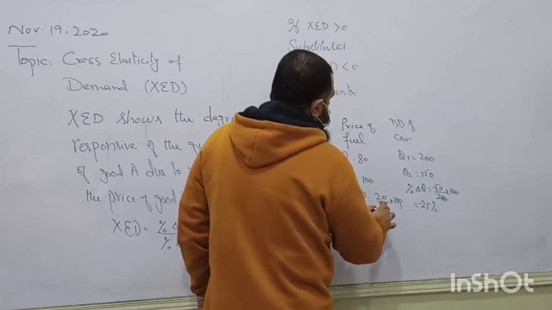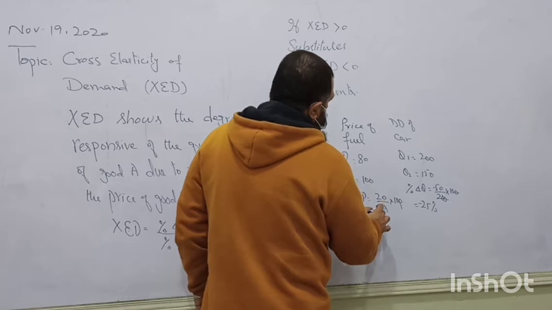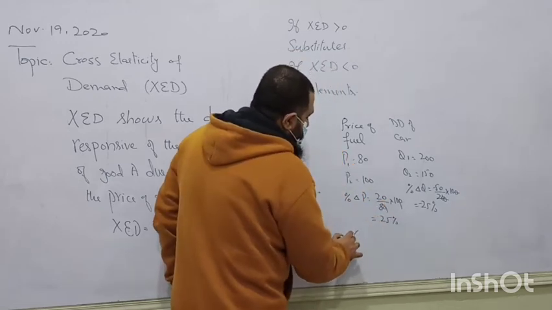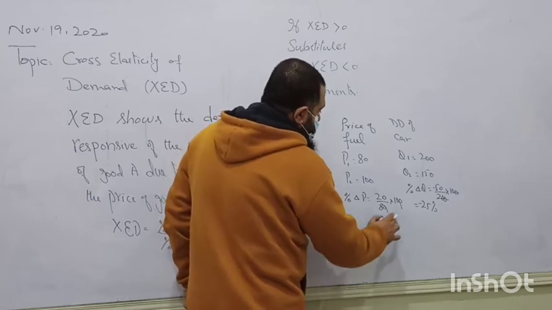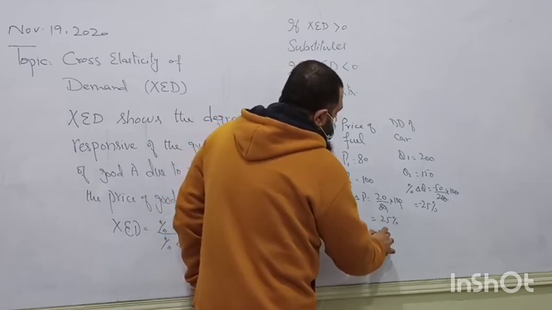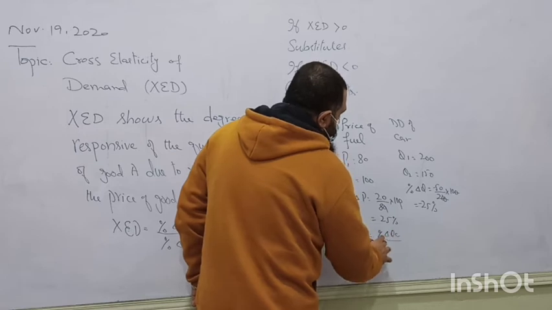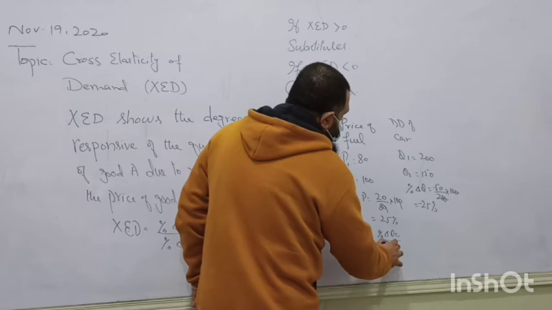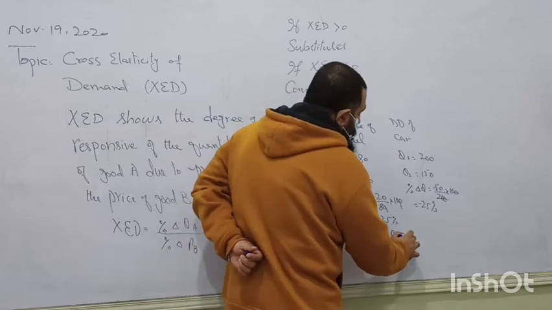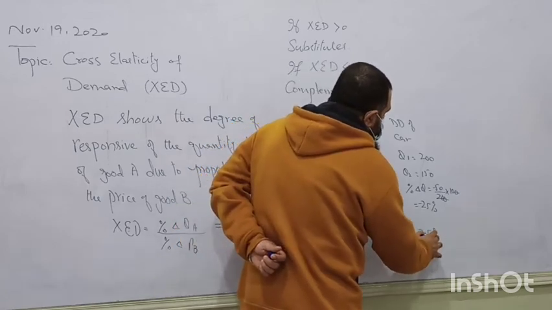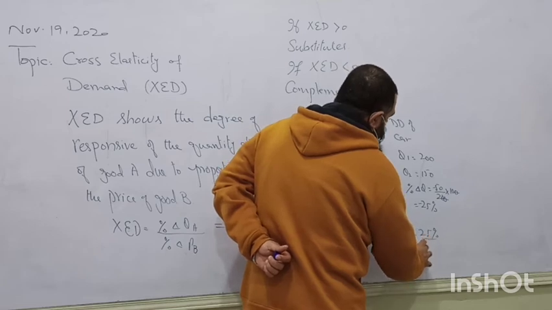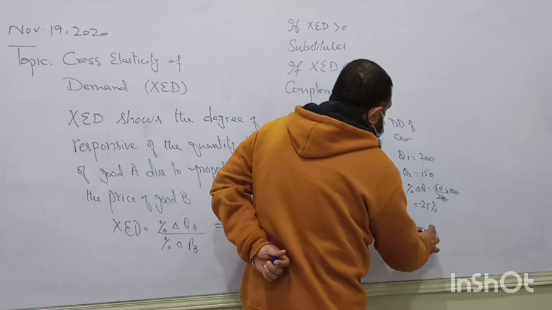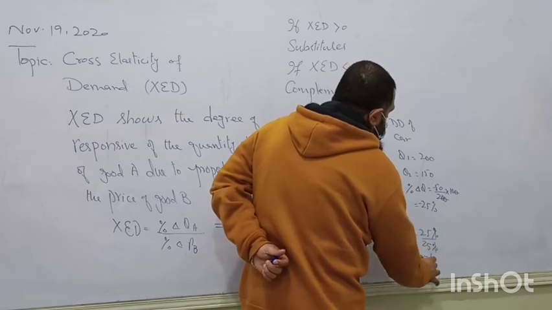How much is it? 25%. Now you can find the cross elasticity of demand, the percentage change in quantity of cars due to the percentage change in the price of fuel. The change in quantity of cars is minus 25% over 25% again. So this is minus 1.